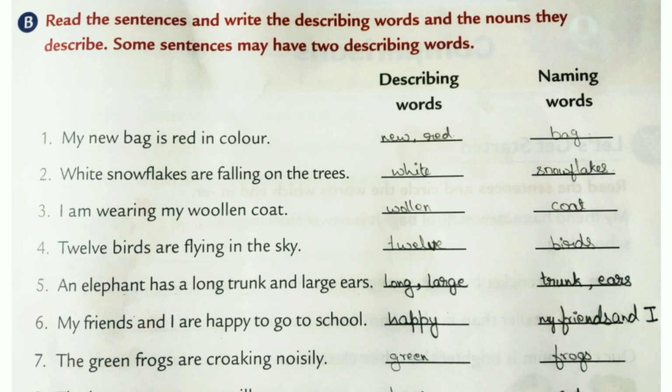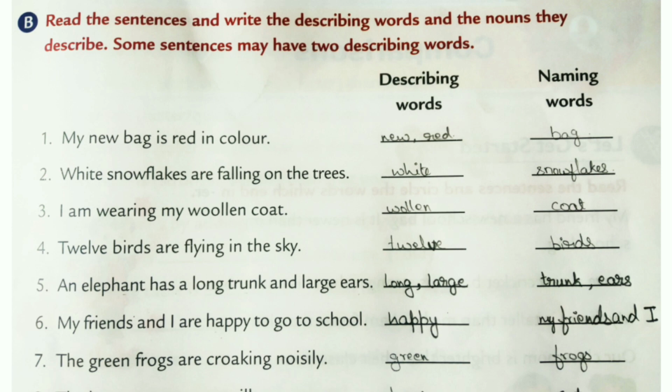Second one, white snowflakes are falling on the trees. So which is the naming word? Here we are talking about snowflakes. Okay, and how are the snowflakes? White. Okay, so the describing word is white, W-H-I-T-E, white. And the naming word is snowflakes, S-N-O-W-F-L-A-K-E-S, snowflakes.